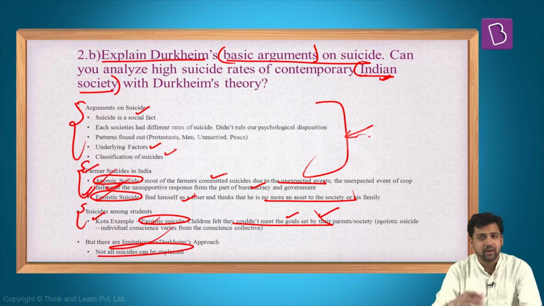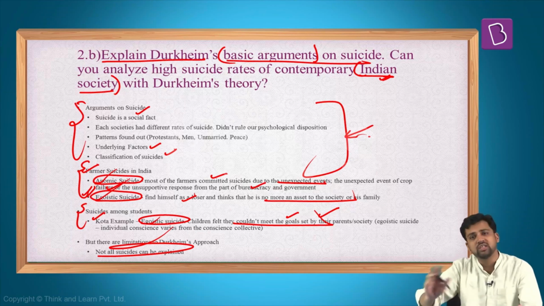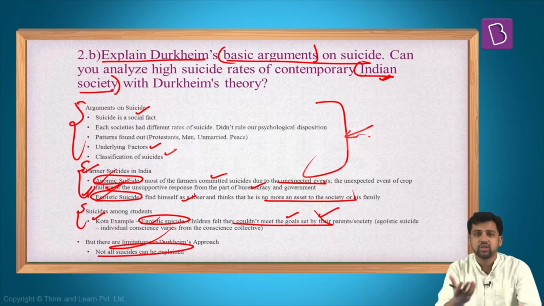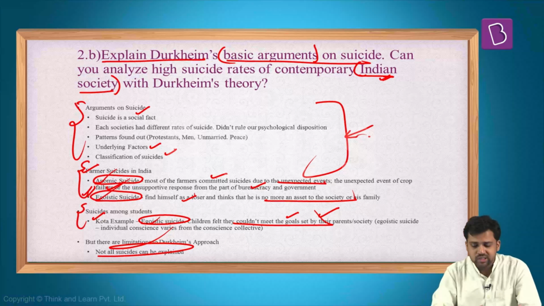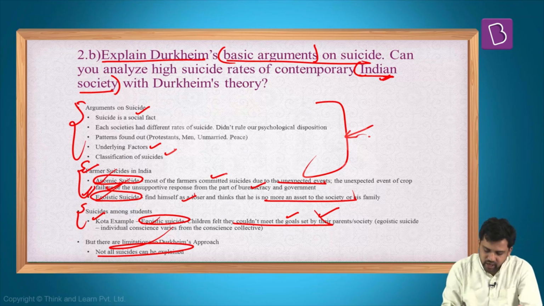The suicides can be hereditary. It can be impacted by mass media. If there is suicide by one prominent personality, it also leads to an increase in the number of suicides. Sometimes biological factors can be there, sometimes psychological factors can be there. So not necessarily can Durkheim's approach to suicide be used to understand all suicides. There can be some other ways as well.